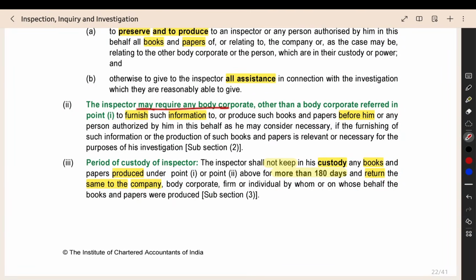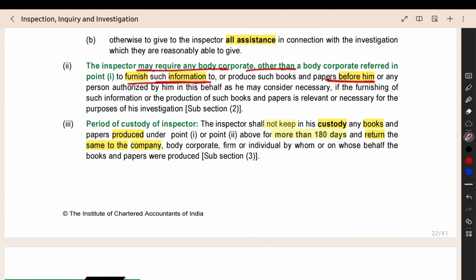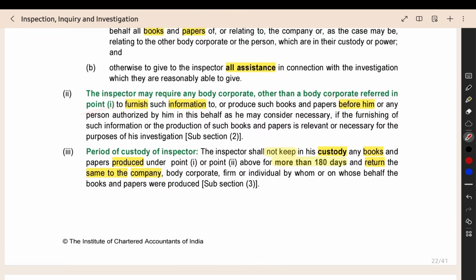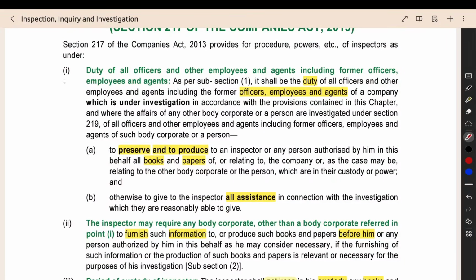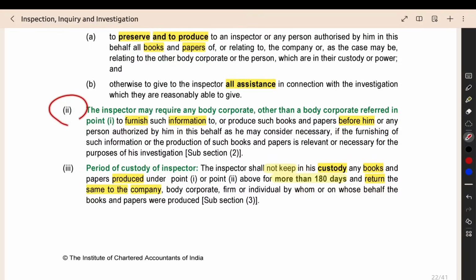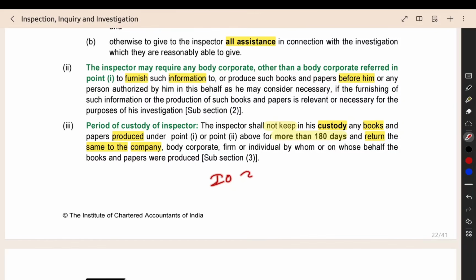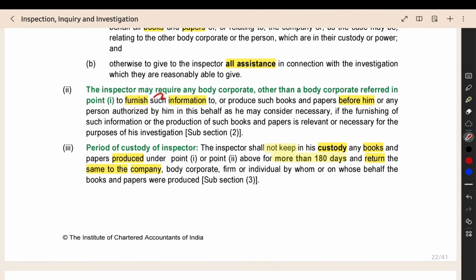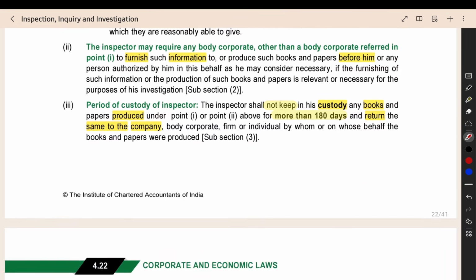Then the inspector may require any body corporate to furnish the information before him. So other than a body corporate referred in point 1. So here when you see under point 1 they have mentioned the main company, and when you see point 2, other than the main company some other company is there. That company also, the investigating officer can give an order to that particular second company to produce some information. Then the second company should also produce the information. If the investigating officer demands some document, the second company also should produce the document. Then the document will be given to the investigating officer.